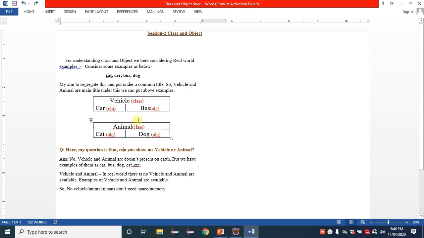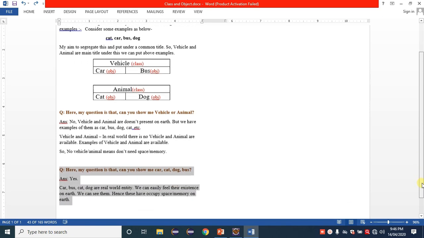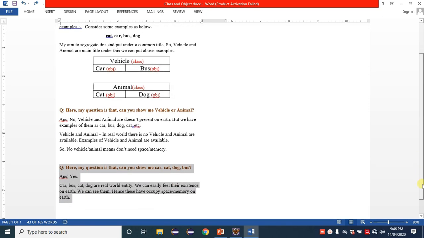The answer is yes. We can simply view car, bus, dog, cat. But if anyone asks you to show them an animal, animal doesn't exist. It's simply a category, a template, a blueprint. Keep that in mind.